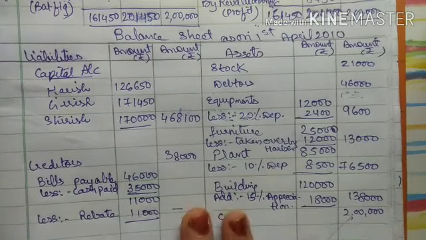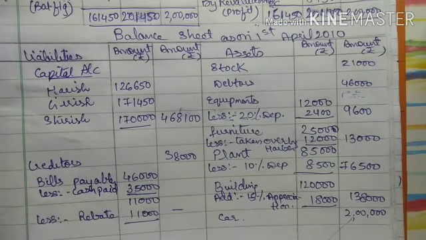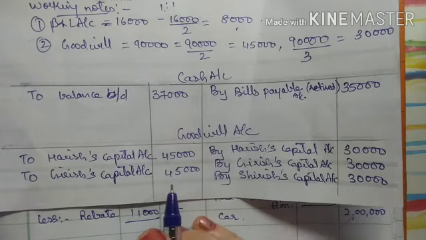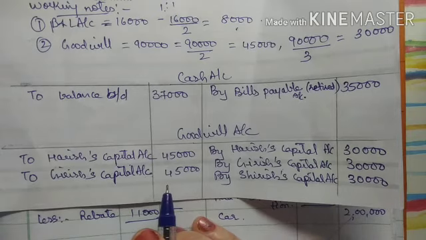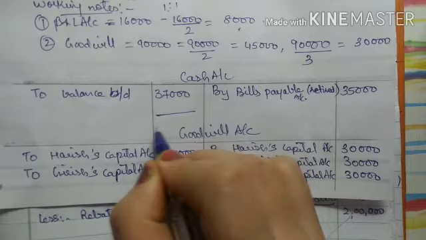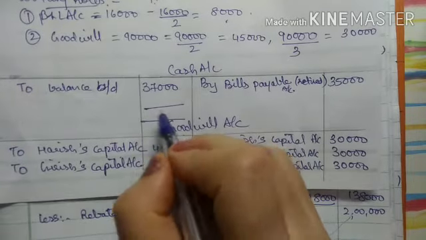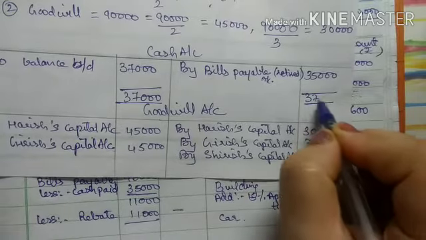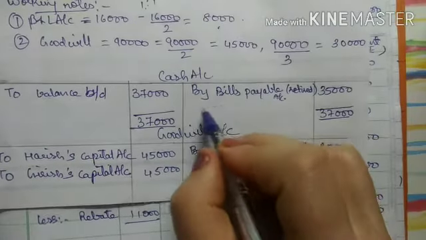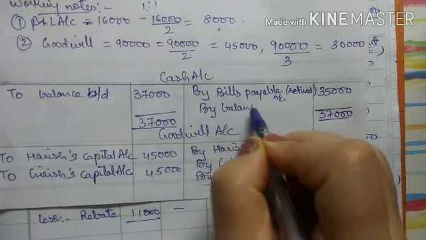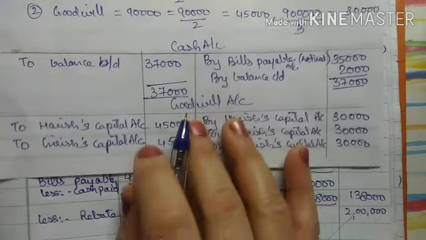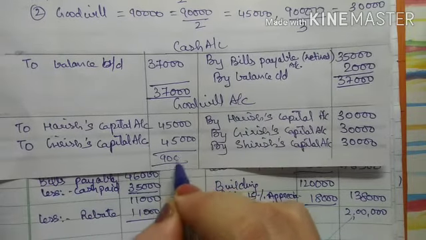Now the last that we have to close is the balance sheet, that is we have to tally the balance sheet. But for tallying the balance sheet, first we have to close the two accounts which we have prepared in working notes, and that is cash and goodwill. So while closing cash account, here I will write 37,000. From this, after deducting 35,000, I will get a balance of, by balance carried down, 2,000, right?